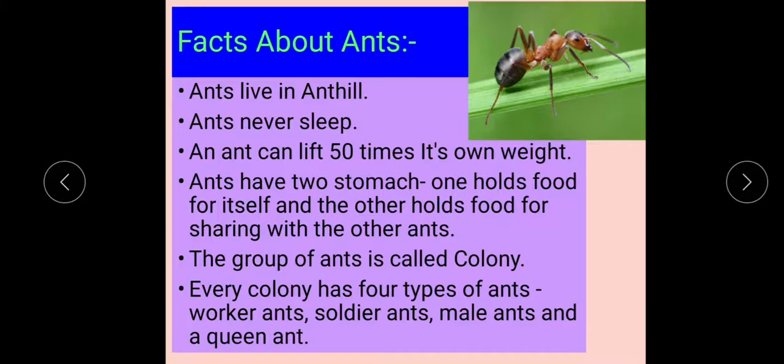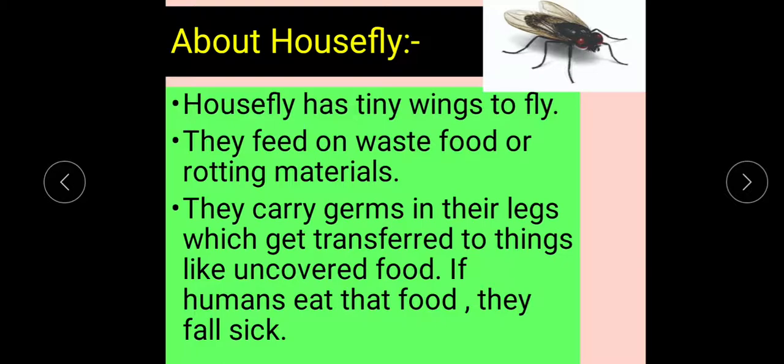Next point, the group of ants is called a colony, and every colony has 4 types of ants, like worker ants, soldier ants, male ants, and a queen ant. Okay, so this was about ants.